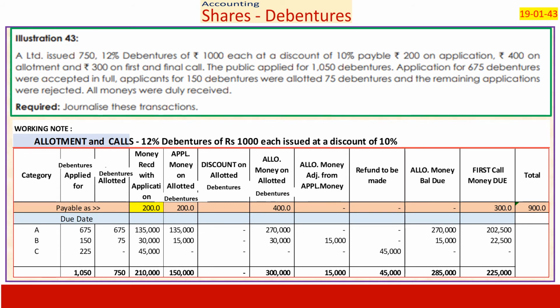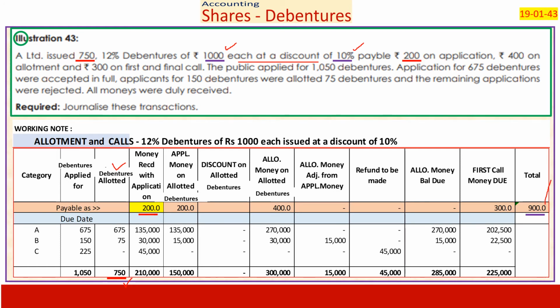That brings us to the issue of debentures and collection of allotment money. And here we are talking of issue of debentures at a discount. Let us go through the problem. A Limited issued 750 12% debentures. Debentures allotted is 750. 12% debentures of 1,000 each at a discount of 10% means if its face value is 1,000, the net amount which I receive will be 900.